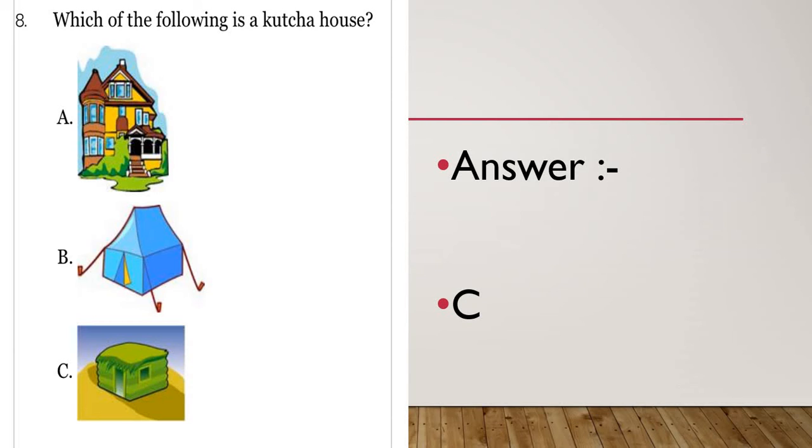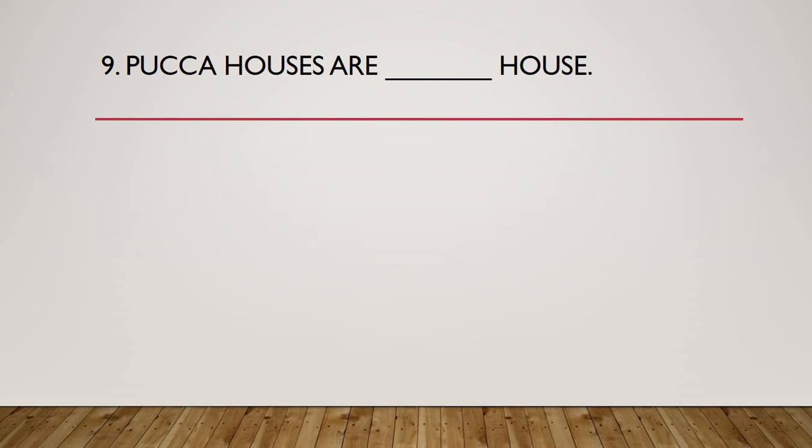And here option C, house made up of straw and hay and different temporary structures, is the Kacha house. It is not of brick, neither cement is used nor any other material. So it is Kacha, it is a weak house. Moving on to the 9th one.